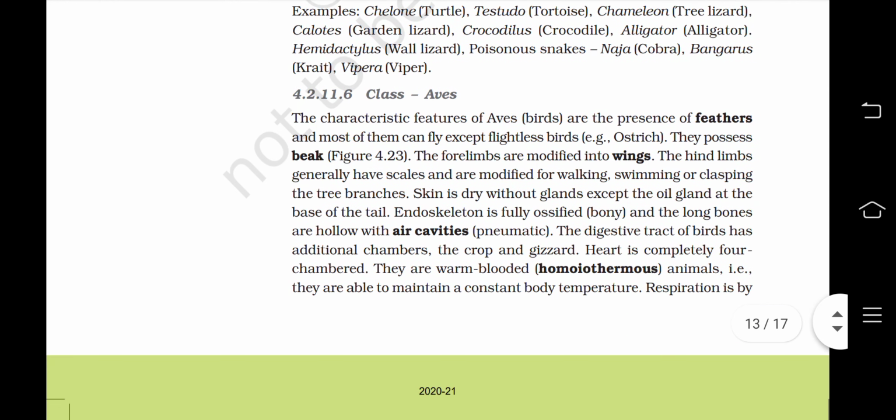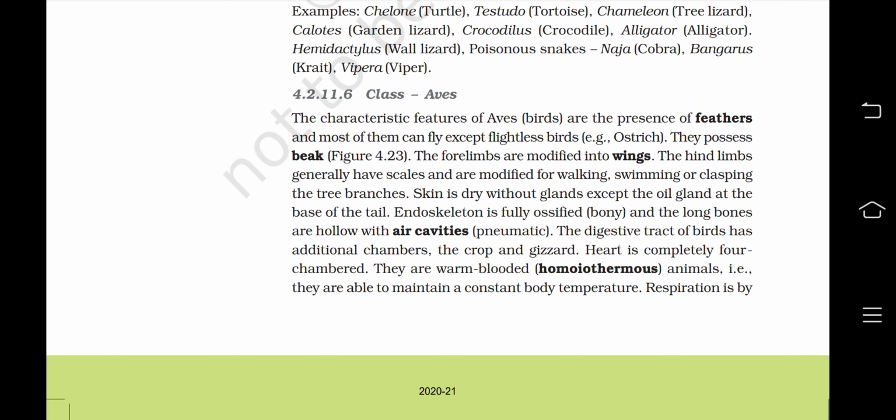So the second class of the superclass Tetrapoda is Aves. The characteristic feature of Aves or birds is the presence of feathers, and most of them can fly except flightless birds, for example ostrich. They possess beak. The forelimbs are modified into wings. The hind limbs generally have scales and are modified for walking, swimming, or clasping the tree branches.